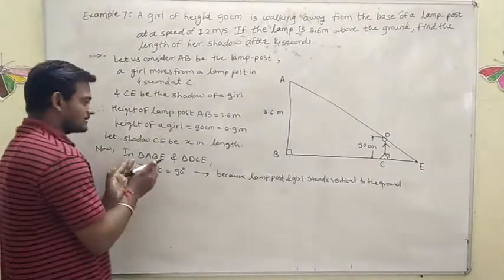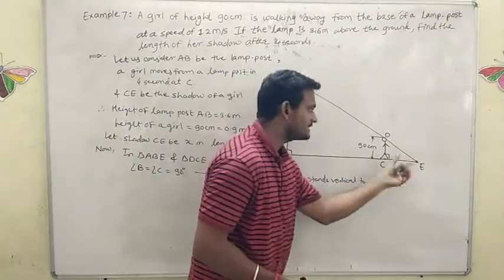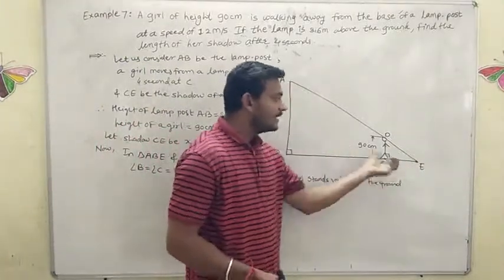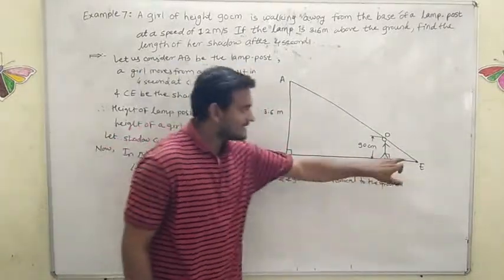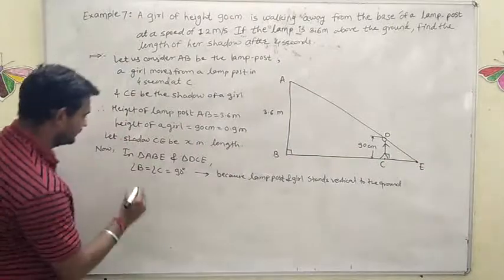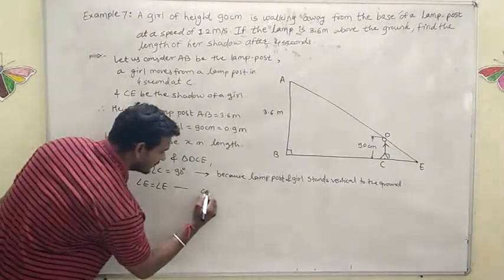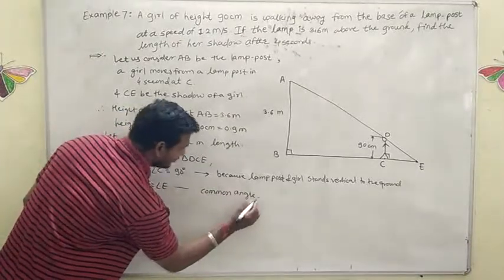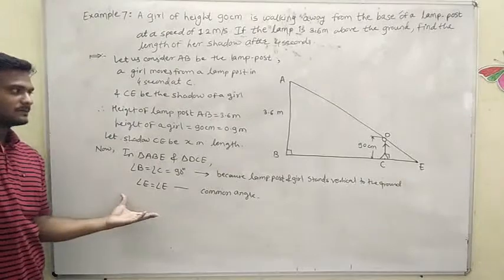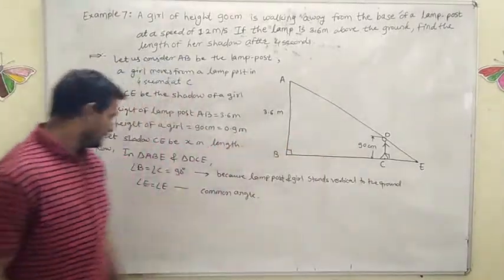And in these two triangles, which triangles? Triangle ABE and triangle DCE, the smaller triangle and the bigger triangle. In these two triangles, see one more angle is equal here, that is angle E is equal to angle E. What is the reason? Angle E is common in both the triangles.